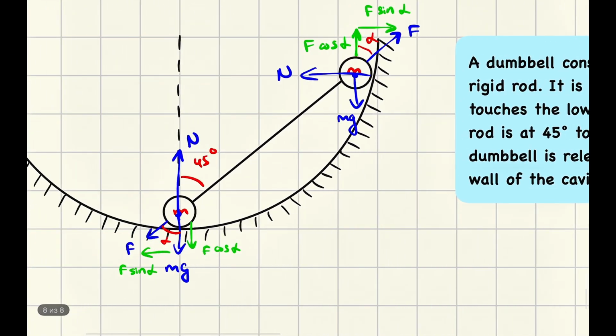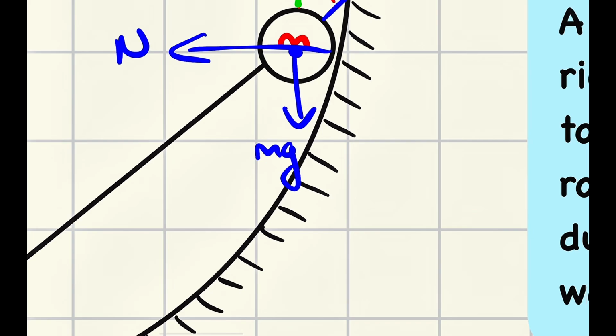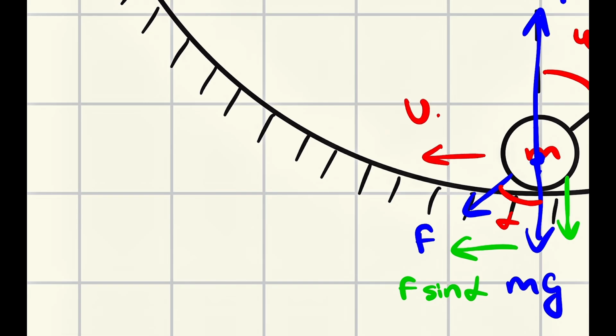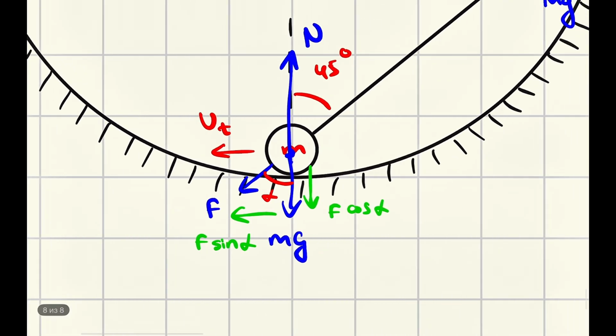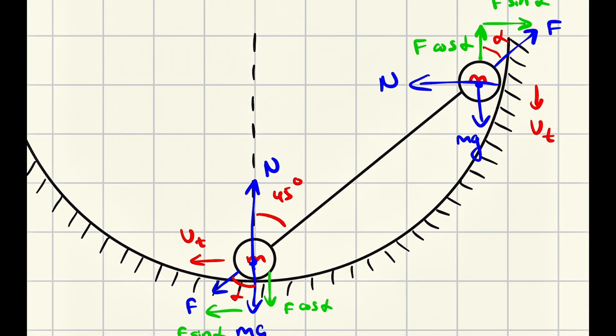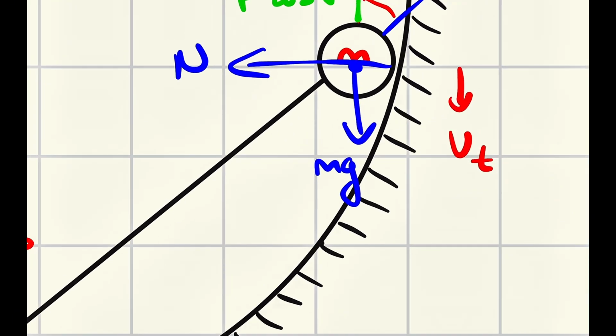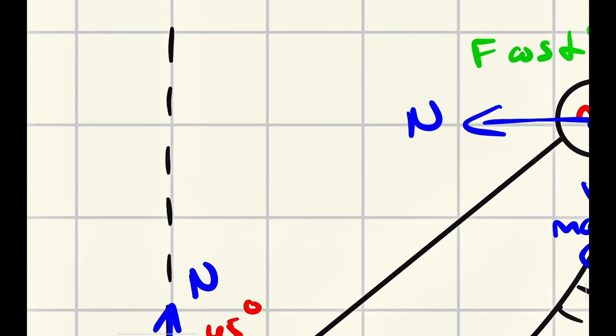The problem is, immediately after we release this dumbbell, it does not go circular. Why? Because at the instant we release it, first it has tangential velocity, right? The same thing happens here. It has tangential velocity. So it has a change in velocity, of course, because at the very beginning both of them are at rest. But first thing after we release it, it has tangential velocity, but no centripetal acceleration.